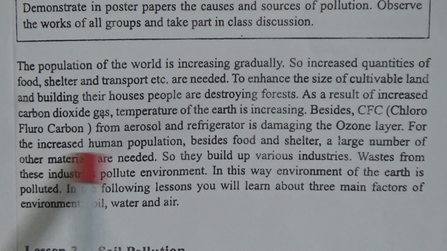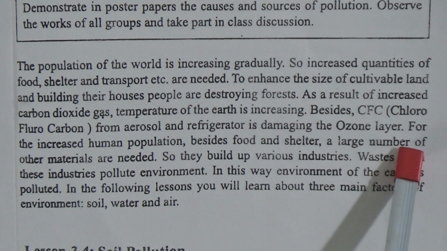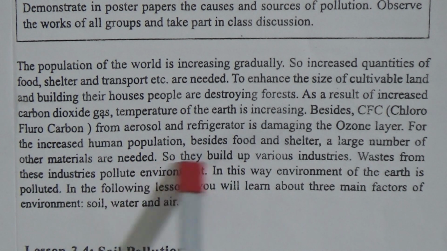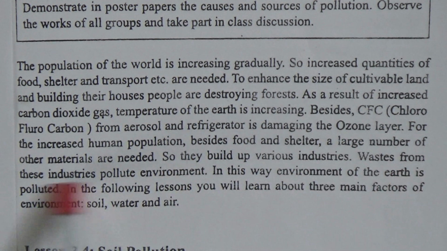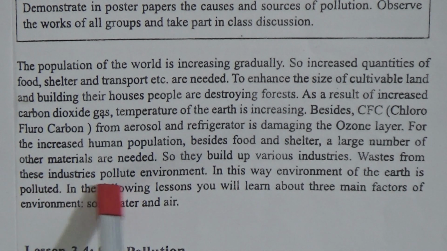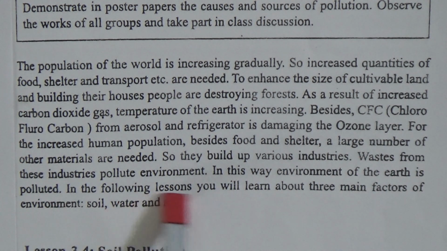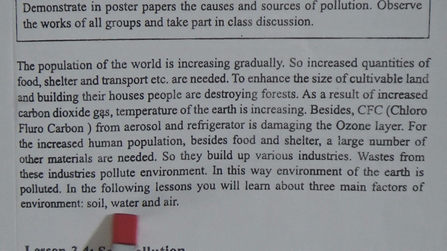For the increased human population, besides food and shelter, a large number of other materials are needed. So they build up various industries. Waste from these industries pollute environment. In this way, environment of the earth is polluted. In the following lessons, you will learn about three main factors of environment: soil, water and air. Lesson 3 and 4, soil pollution.